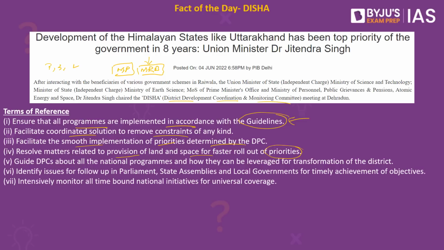Guide DPCs about all the national programs and how they can be leveraged for the transformation of the district. Identify issues for follow-up in the Parliament, state assemblies and local governments for timely achievement of the objectives, and ultimately intensely monitor all the time-bound national initiatives for universal coverage. So basically all of these parameters will be covered by the District Development Coordination and Monitoring Committee. It is this that we have to understand with respect to DISHA.